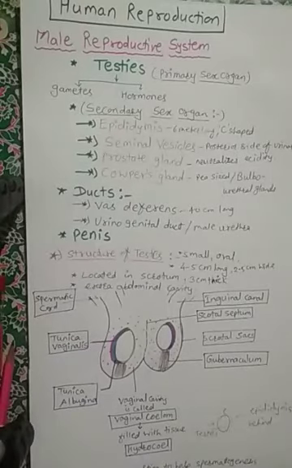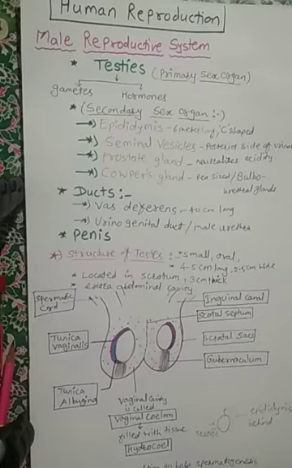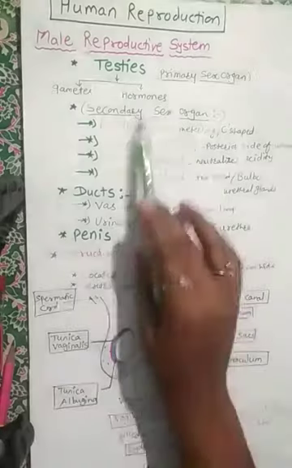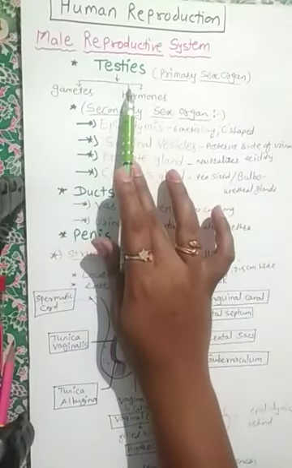So students, today we will see the second part of the human reproductive system, that is the male reproductive system. To understand the whole human reproductive system, we have to see the structure of the organs which are involved in reproduction. The main important thing about the male reproductive system is the testes. There are two types of organs, the primary sex organ and the secondary sex organs. The primary sex organ is much more important, and it is called the testes.